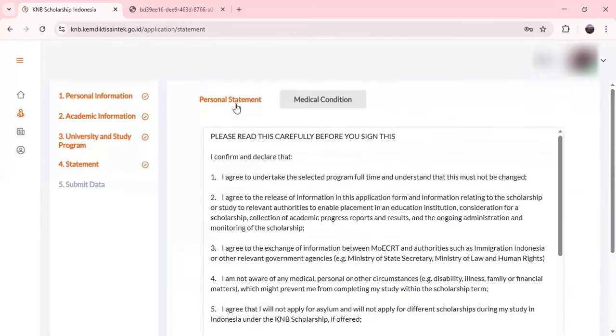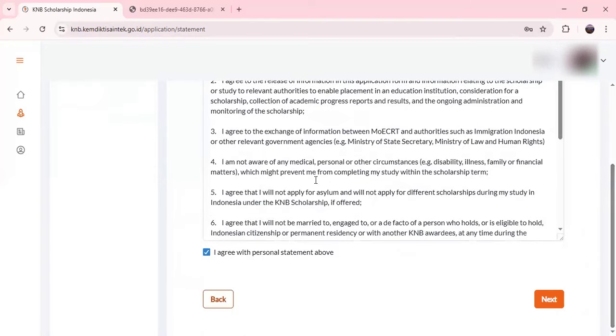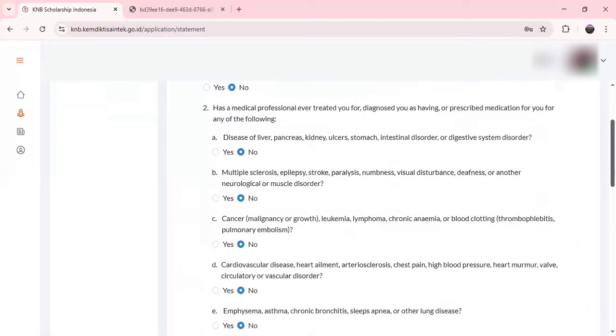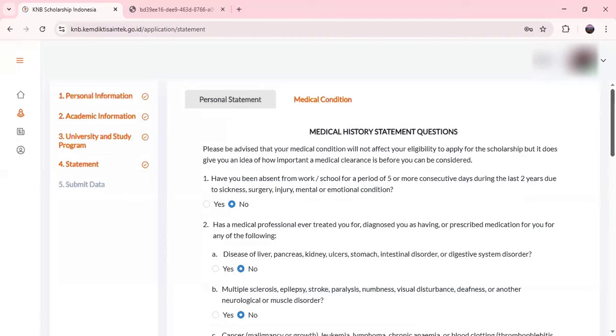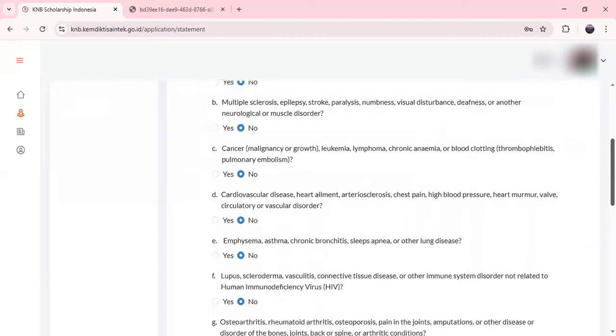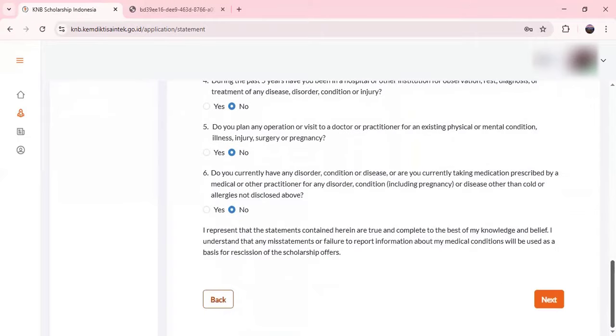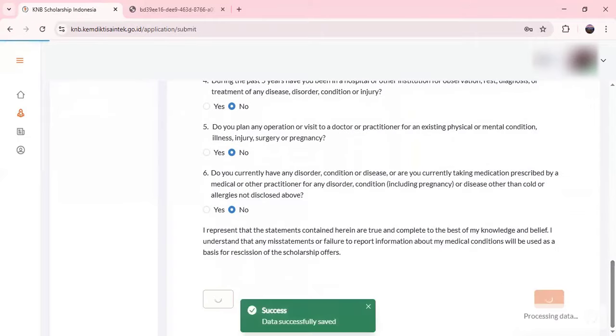Here it is the personal statement. You just have to go through all these statements. You can read those and click that you agree with this, and after that you move next. For the medical history statement questions, you can mark all as no, and then click next.